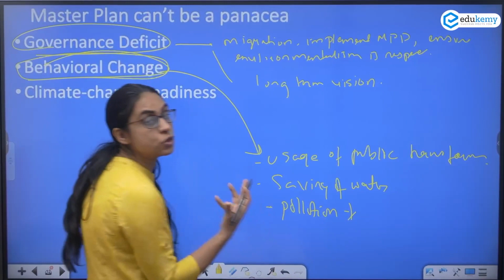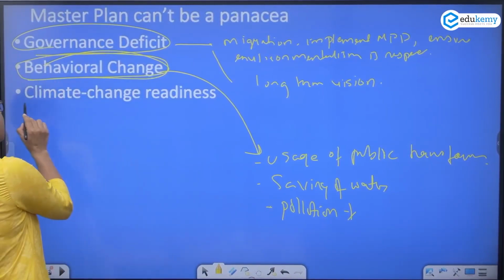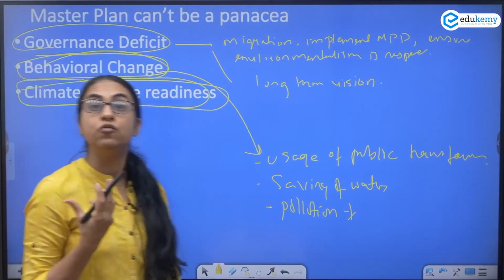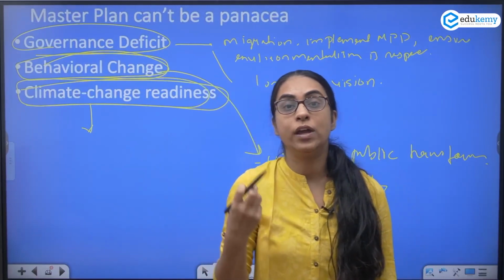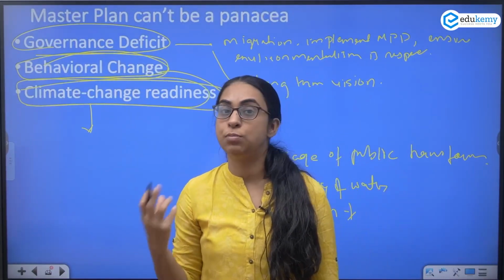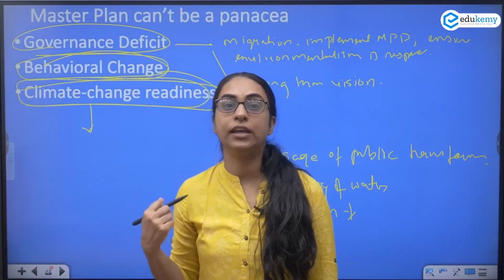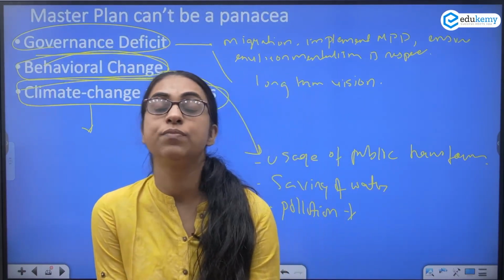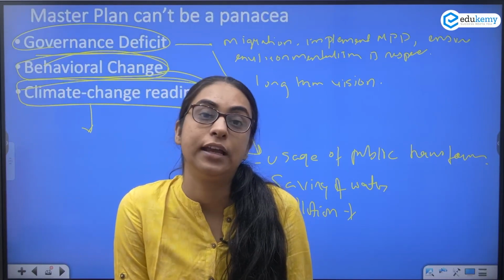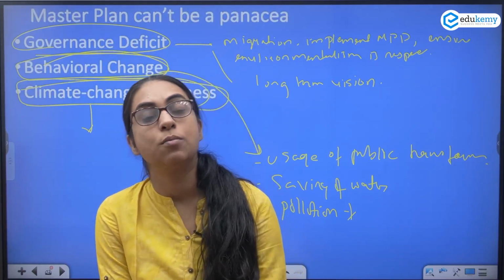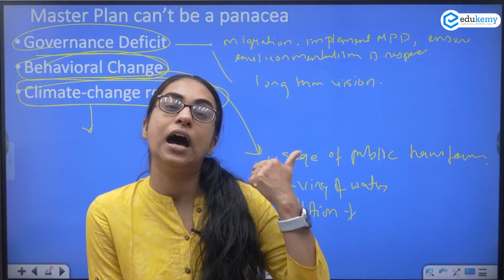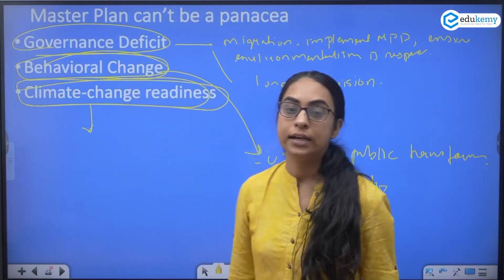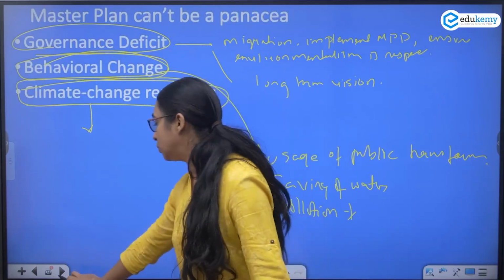For the pollution to be reduced, you need behavioral change, and there should be an element of climate change readiness. Cities have become the worst victim of climate change: the heat wave, cold wave, dust, pollution, dust storms, everything else. So you'll have to make your city's climate readiness more, and that should be taken into your master plan for Delhi. So master plan for Delhi is not a panacea, because there are other governance deficits, there are other behavioral issues, and what about the climate change readiness? That also needs to be taken into account.